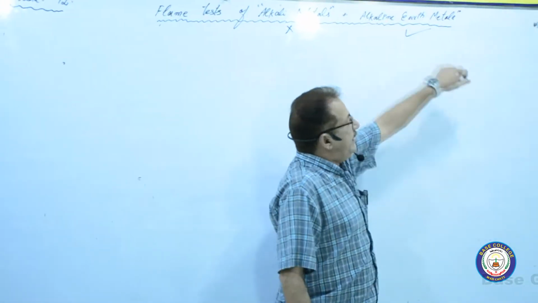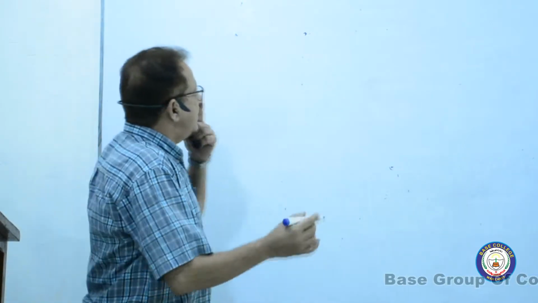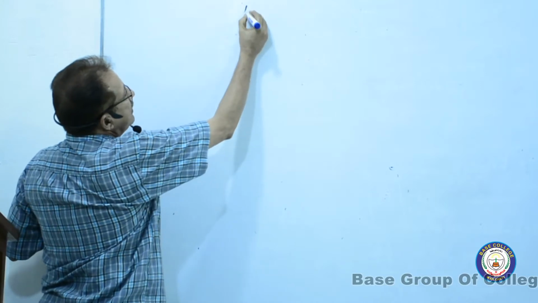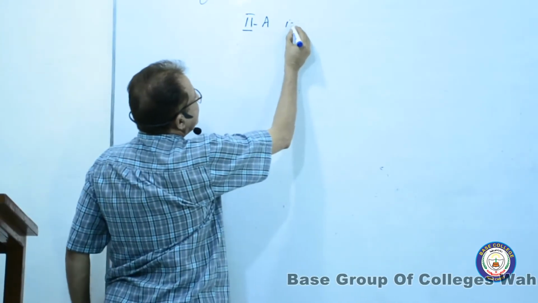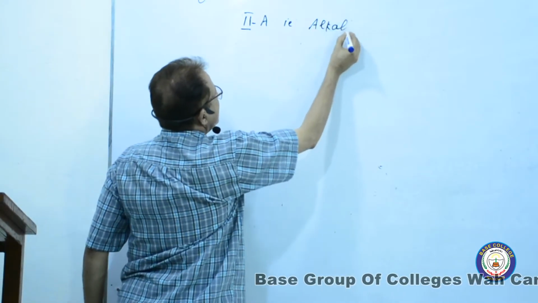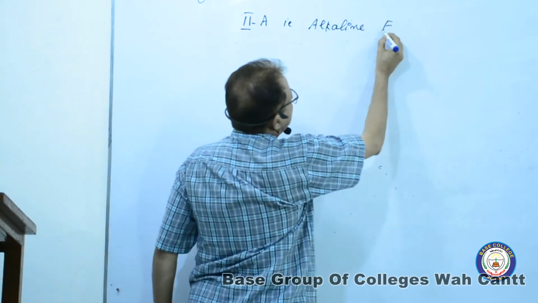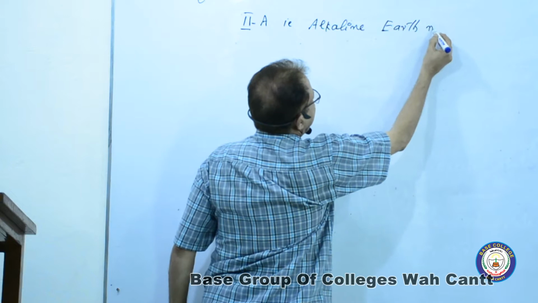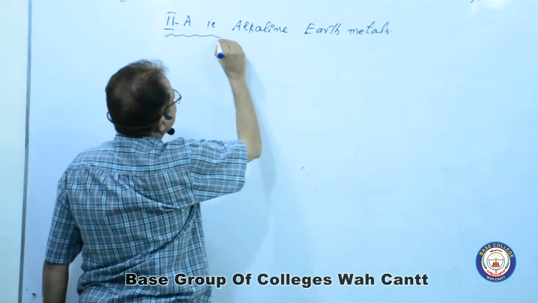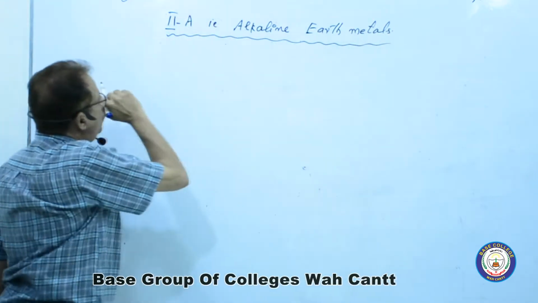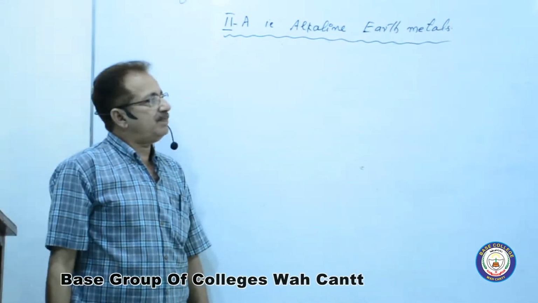Now we are taking alkaline earth metals with respect to different properties. First of all, I am writing here the 2A group, the old name, that is alkaline earth metals. Alkaline earth metals are 2A group elements.